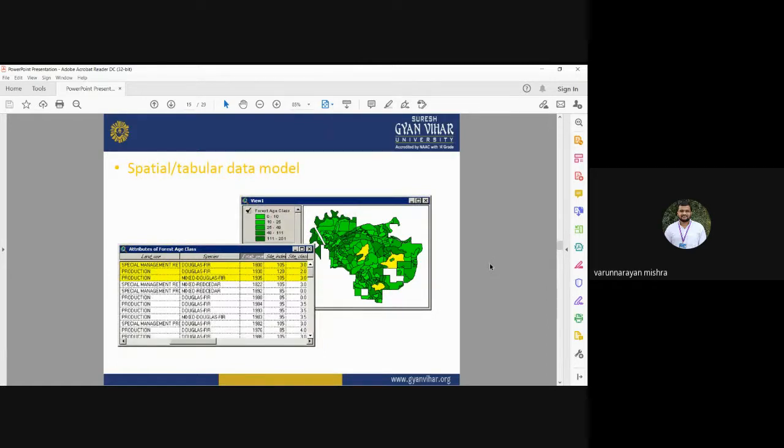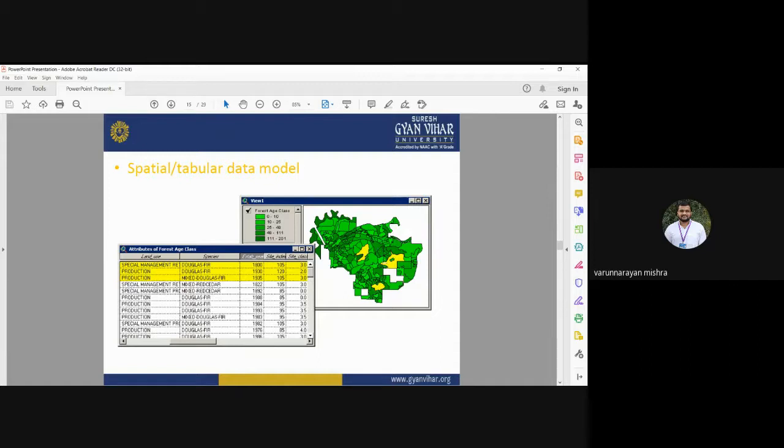Suppose you want to know the information about this polygon feature. When you select this polygon feature, automatically the related data of these polygon features is shown. The polygon features here are represented in yellow color.